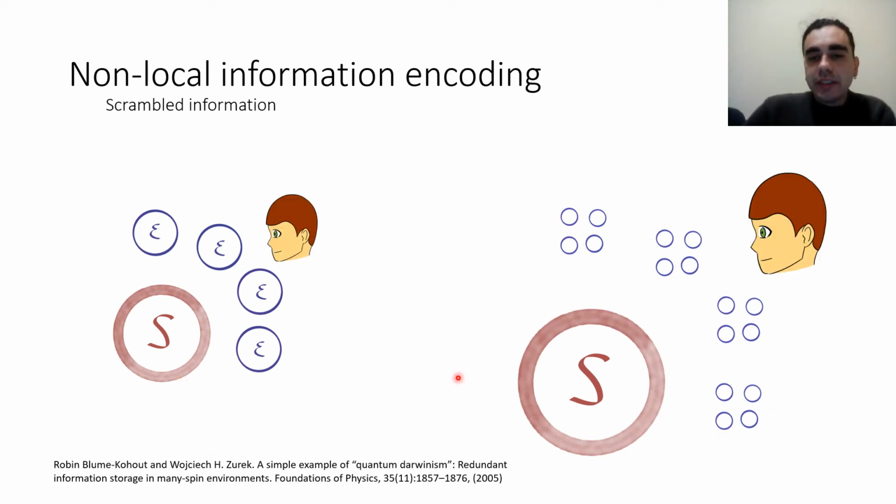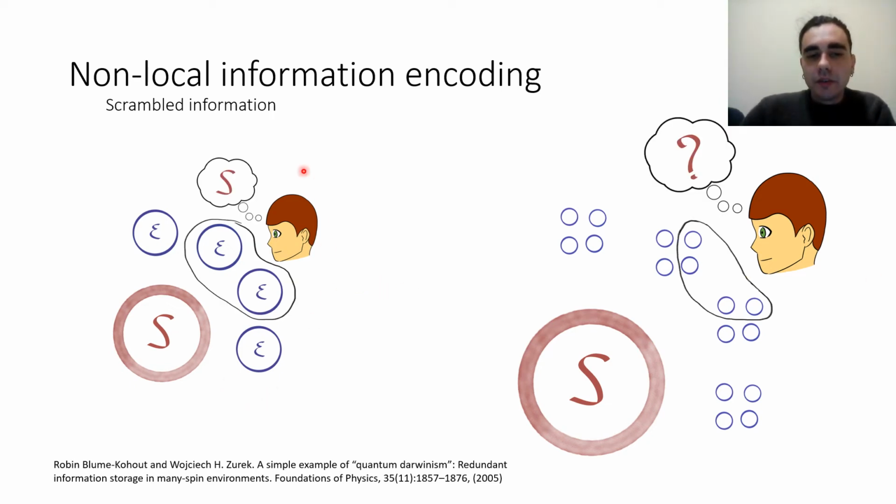Now, observers in general do not have any information about the structure of the state. Thus, when they decide to make a measurement on the environmental fractions in order to recover information about the system, they really need to pick their environmental fractions randomly. Okay, they cannot really choose. They can choose, but they have no way of knowing which would be the better choice.